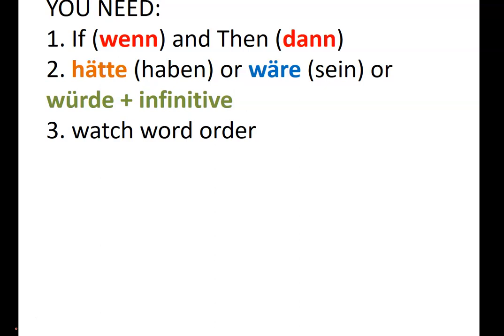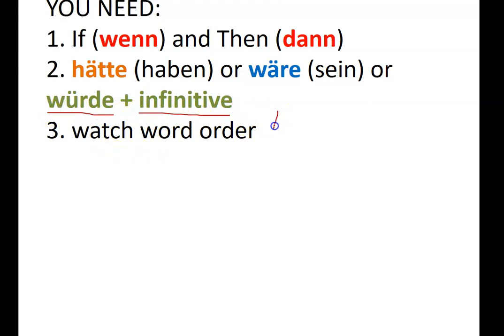Wäre is the subjunctive of sein, would be. And then if you have any other infinitive, like if I were sleeping, then you would use würde, which is from werden, and then you would use sleep, schlafen. So you can also use a würde infinitive.